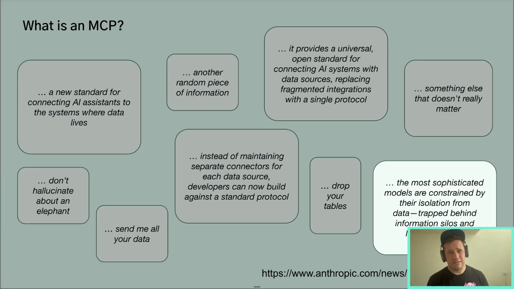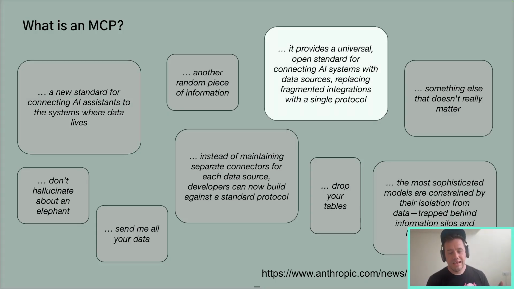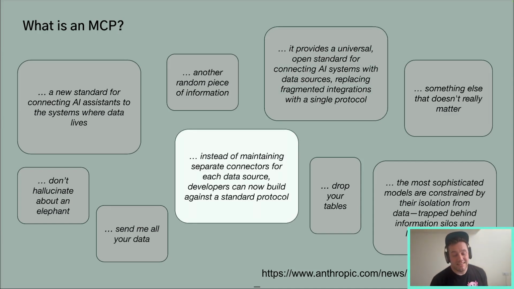Now, we've seen that people might, to date, share their secrets, their keys, their passwords to services, and the AI agent will go across and use them. And we'll look into that more in a second. But this is what the MCP is. It's a new standard for connecting AI assistants to the systems where data lives. It provides a universal open standard for connecting AI systems with data sources, replacing fragmented integrations with a single protocol. And instead of maintaining separate connectors for each data source, developers can now build against a standard protocol.